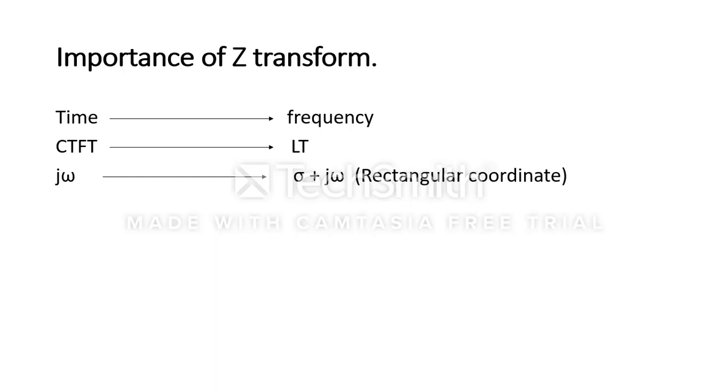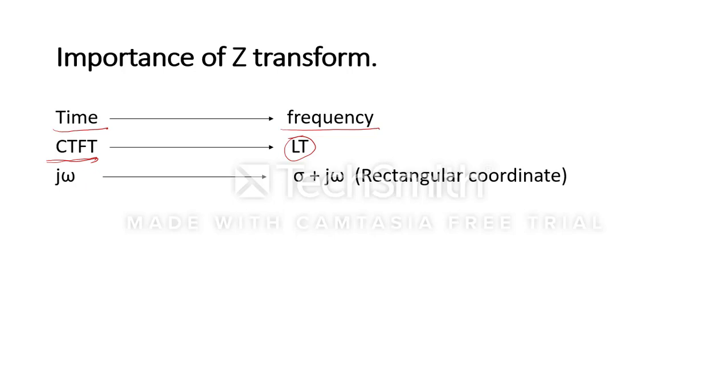We know that when we need to change time domain into frequency domain, we need to perform some transform. It may be Fourier transform, it may be Laplace transform, it may be Z transform. As we remember, the derivation of Laplace transform we used to get from continuous time Fourier transform. And we also know that there was some drawback in continuous time Fourier transform. That's why we were going towards Laplace transform. What were those drawbacks?